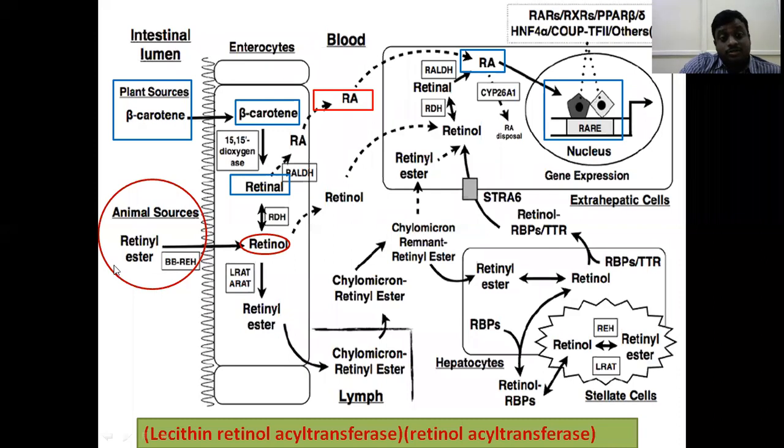In the external sources, animal sources also contain retinyl esters. But here we have to remember that retinyl esters do not directly enter the intestine. First they have to break down, then only they enter. Then they are converted to retinol, and from the retinol retinyl esters are produced.